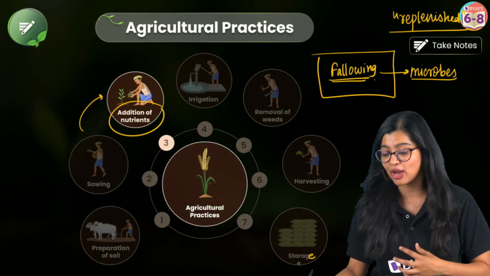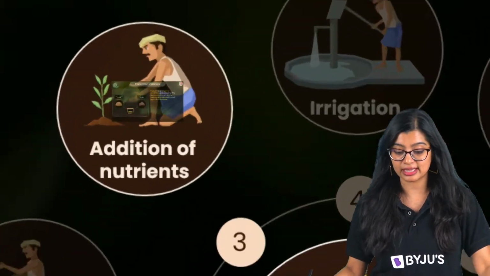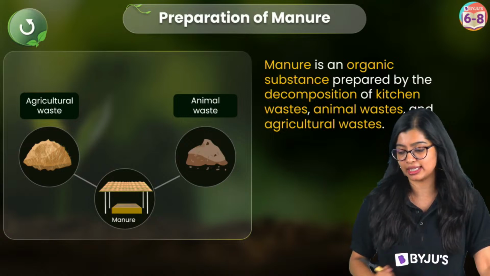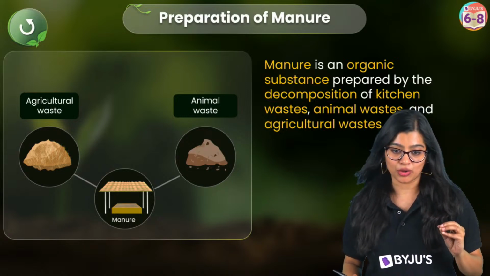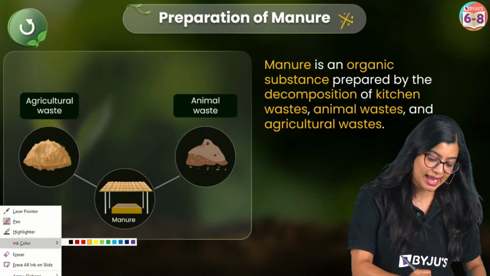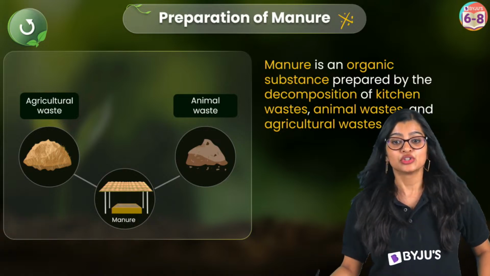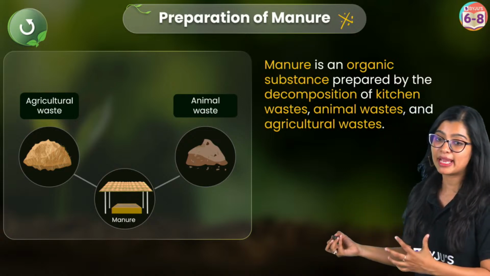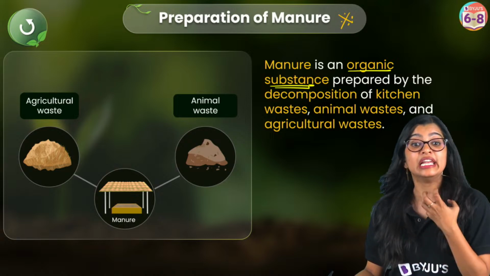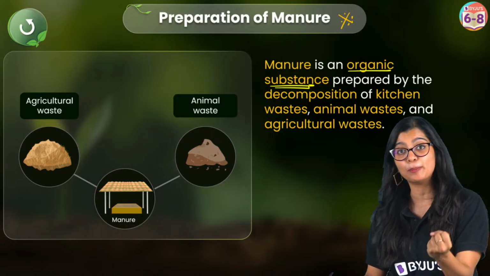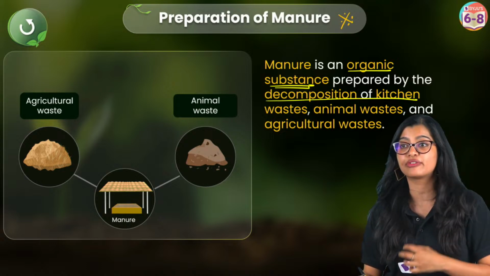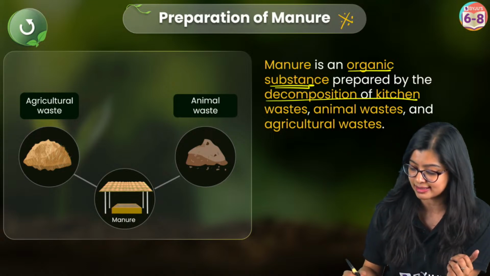Now, in what way am I going to do this? I will do this by adding either manures or fertilizers. Now, what are manures? Students, from an exam point of view, this topic is very important, which is why I need you all to focus. Yes? So what are manures? Manures are basically organic substances. That means they are obtained from living organisms. They are prepared by the decomposition of kitchen waste and the animal waste that is there, right?